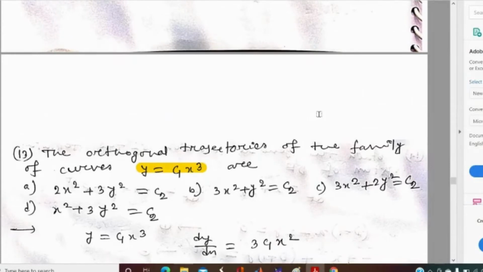Someone please say, what is the procedure for finding the orthogonal trajectory of a given curve?